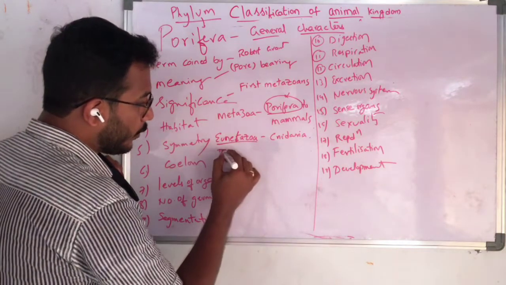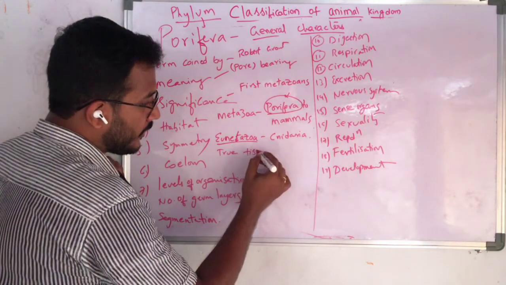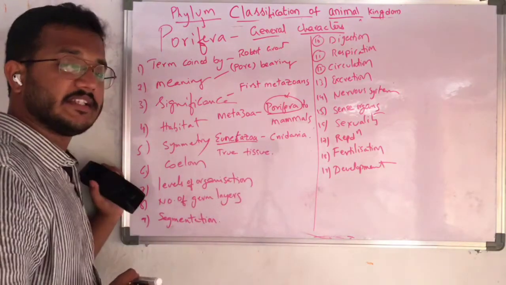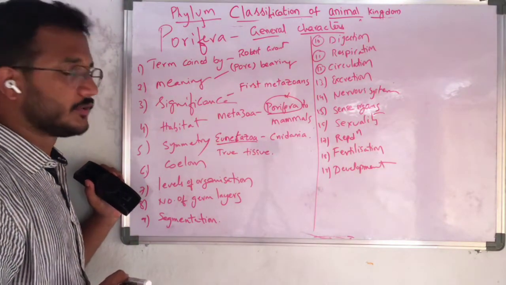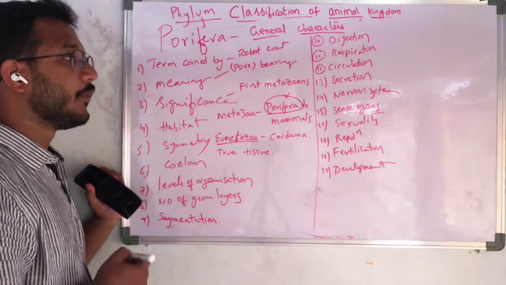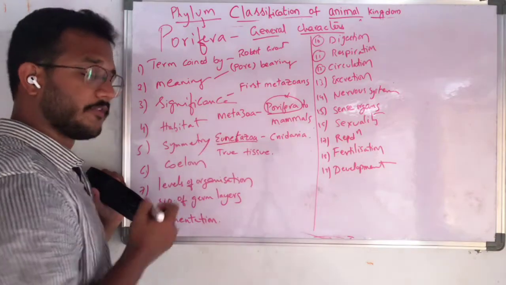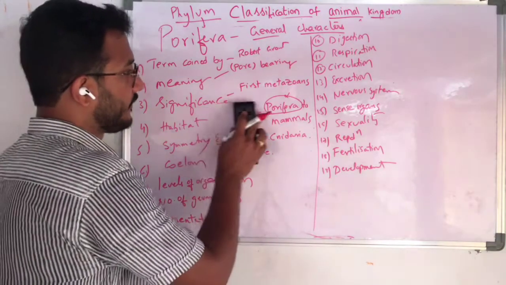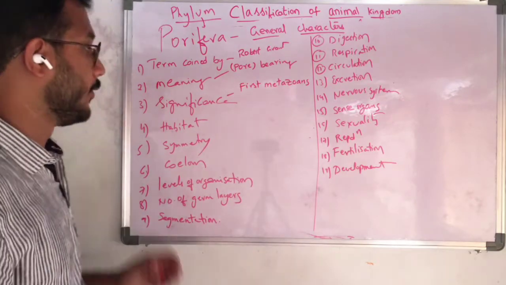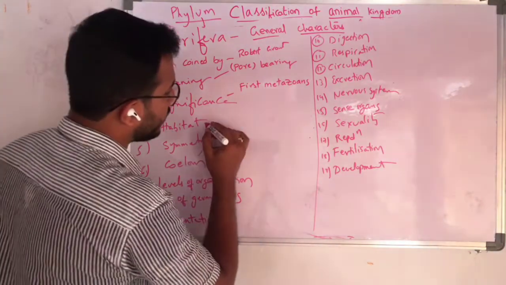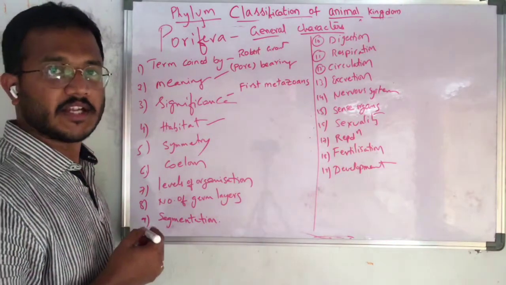Eu means true and having tissues. That means the tissue level of organization, or the presence of true tissues, starts from the Cnidaria, and the porifera is exhibiting cellular grade. So that's why eumetazoa starts from Cnidaria. Okay, this is the clarification between metazoa and eumetazoa. And habitat, habitat means nothing but address. That means where they are living. So that is their address.